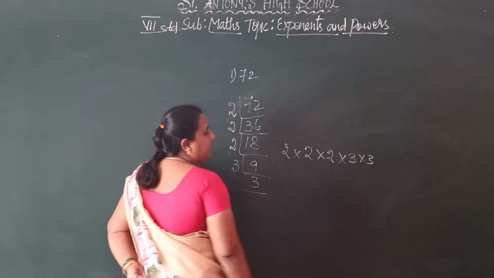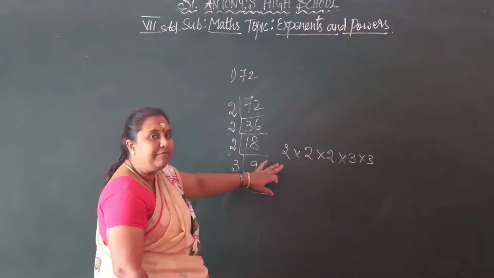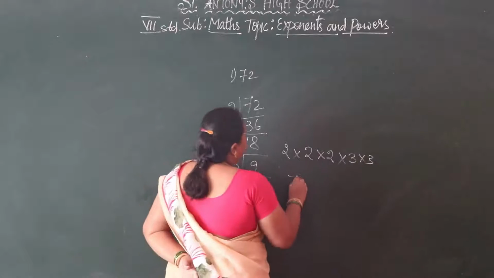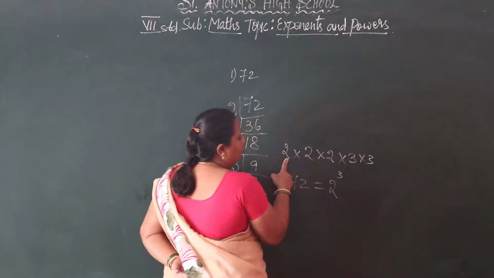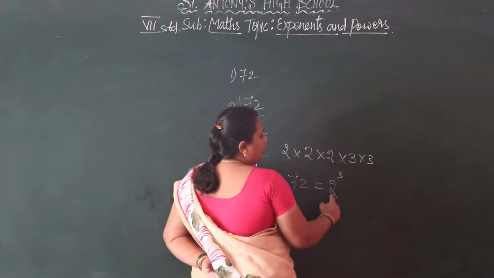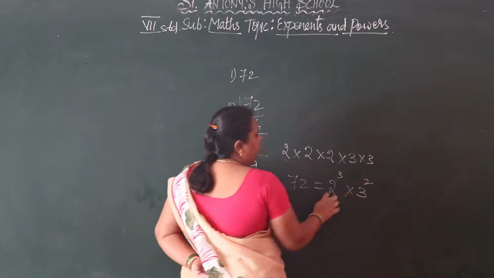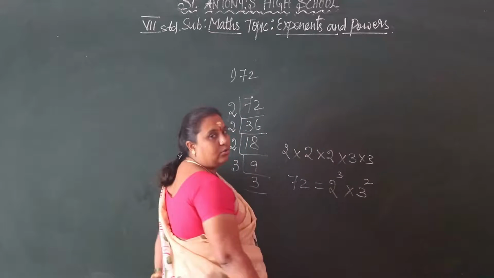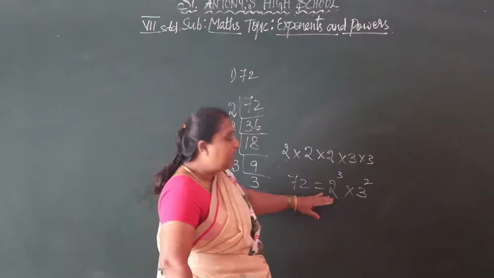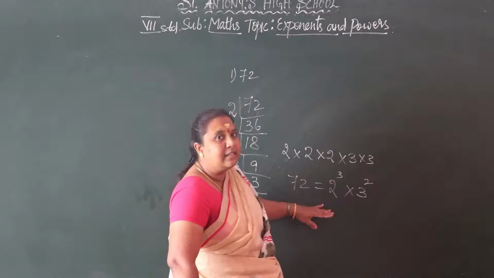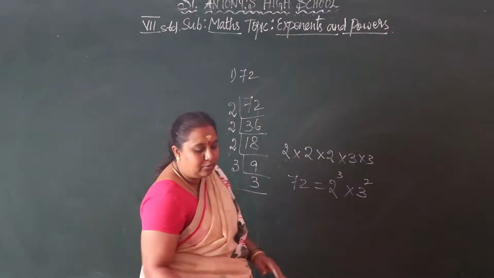So this we have to write in the powers of prime factors. So 72 equals 2 power 3. How many times 2? 1, 2, 3. So 2 power 3 into how many times 3? 1, 2. So 2 power 3 into 3 power 2. This is the short form of the given number in the form of prime factors. Like this we have to do the other one.